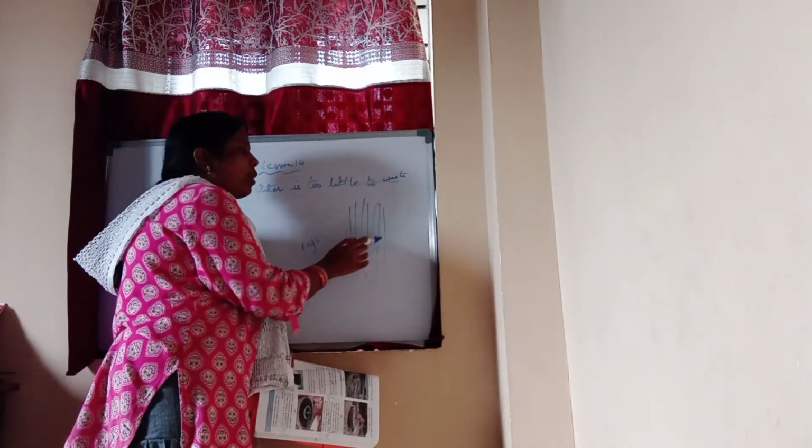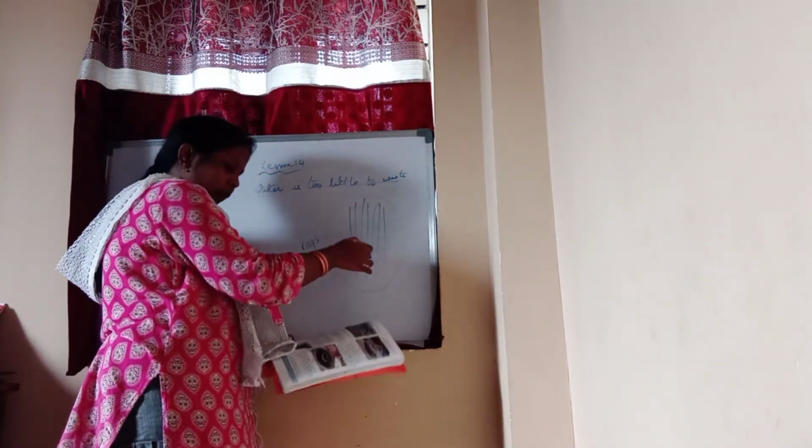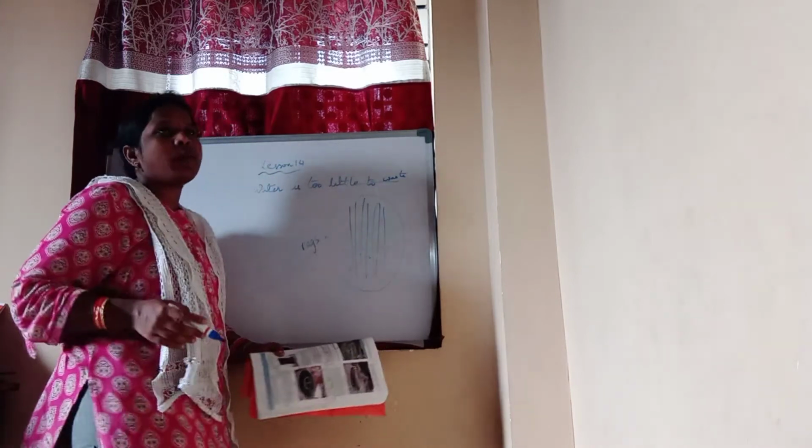With the help of the bar screens they remove the objects from the water.